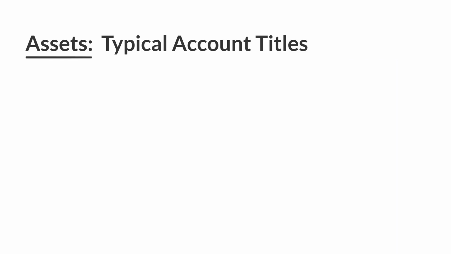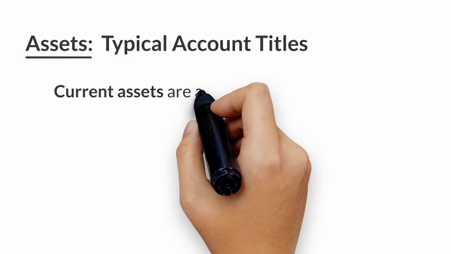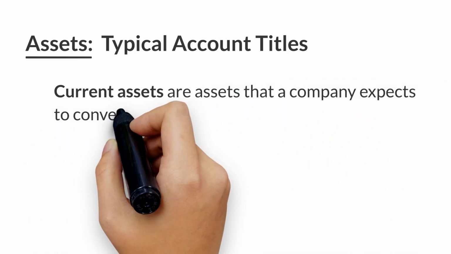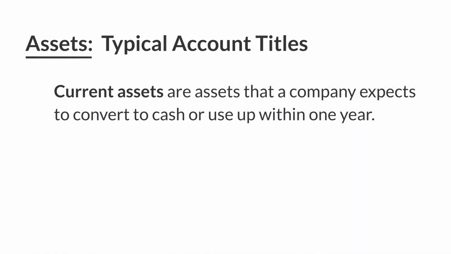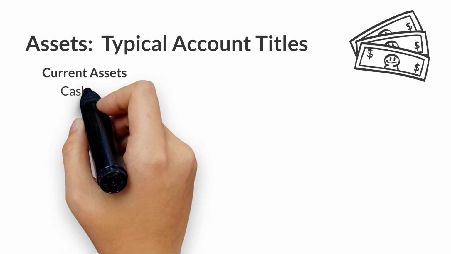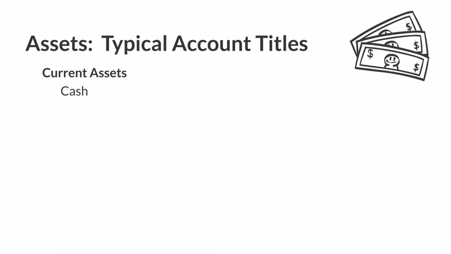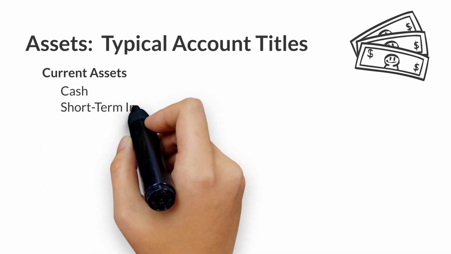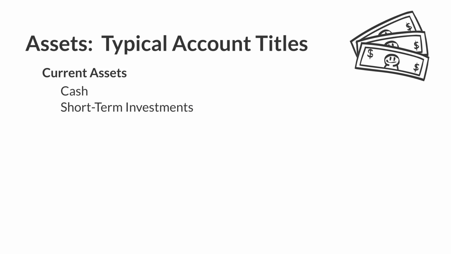Assets are the resources owned by a company that provide future benefits. Current assets are those assets that a company expects to convert to cash or use up within the year. The account titles are intended to be descriptive of what they are representing. For example, cash represents the amount of cash the business has available. If a company has excess cash, it might invest in a short-term investment, such as a T-bill.